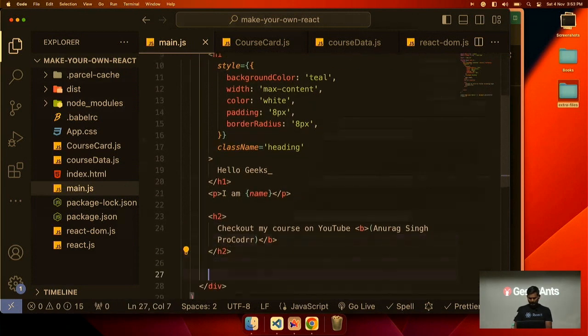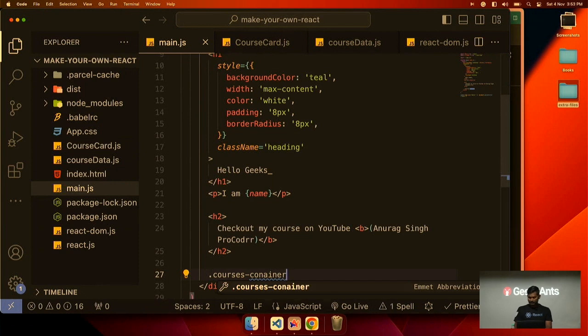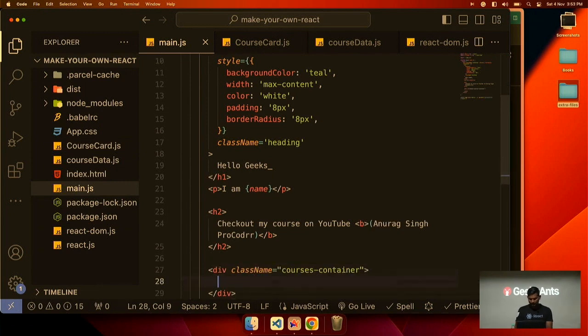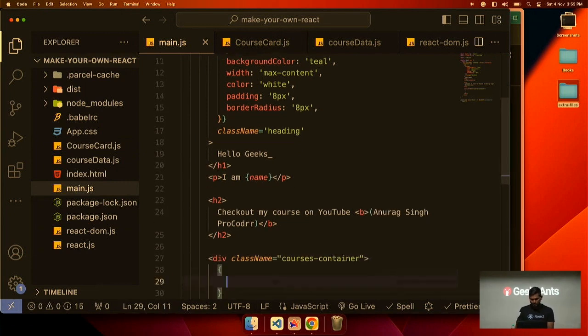And we will create a div, courses container, because I have already given the style with this name in the app.css file.